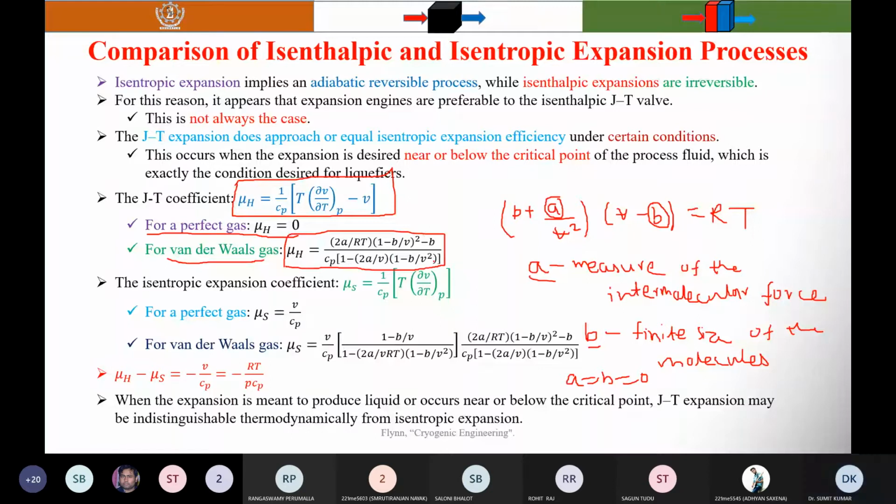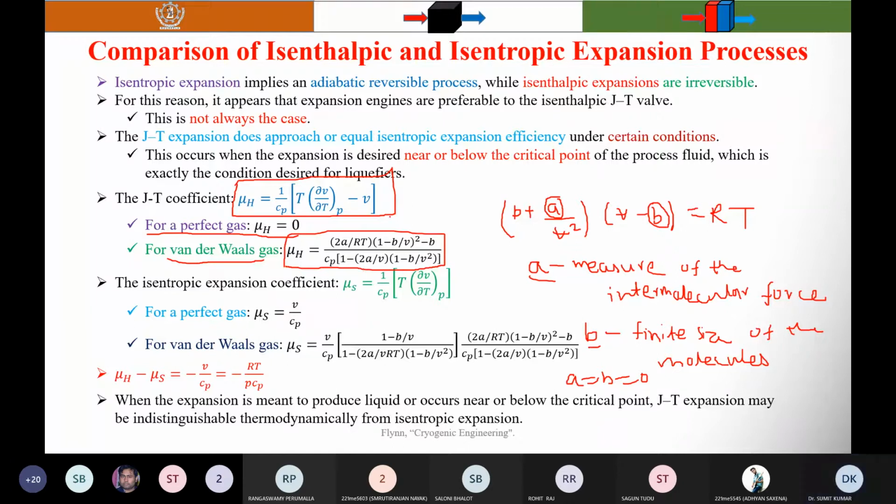Now consider the case when v is very large.